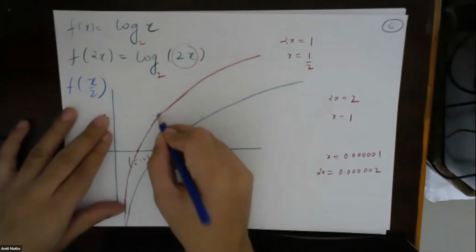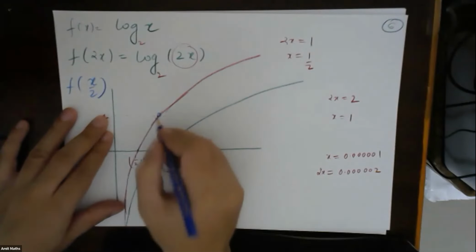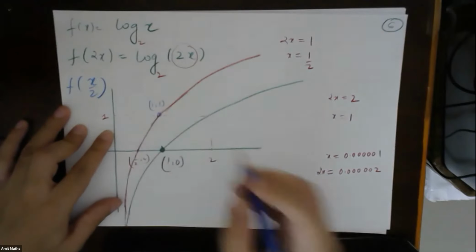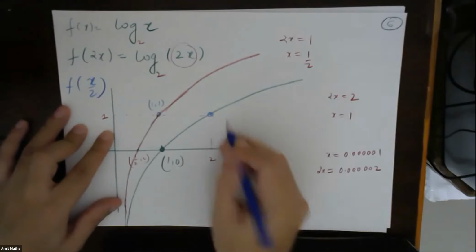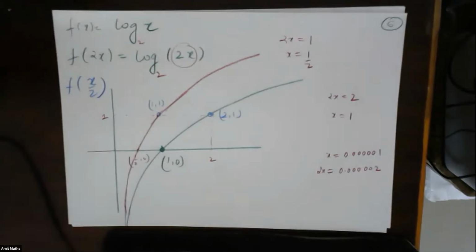See, for this, x is equal to 1. For this part, when x is equal to 1, this is the point (1, 1). For this part, this point was (2, 1). Okay.